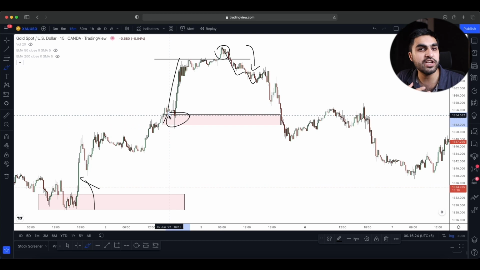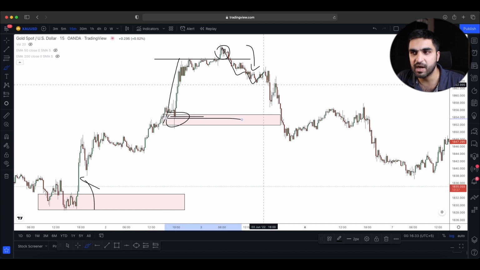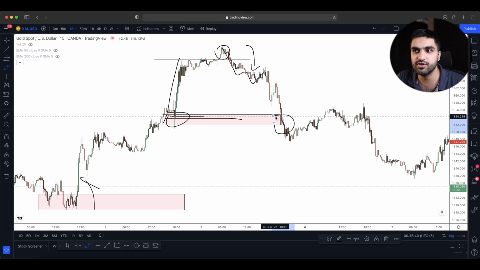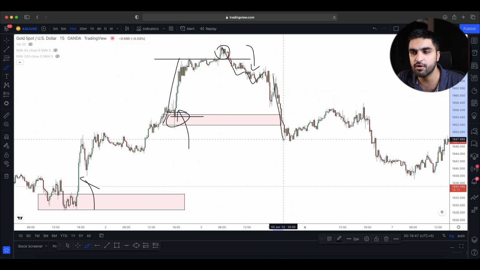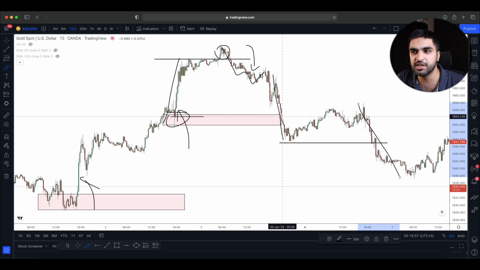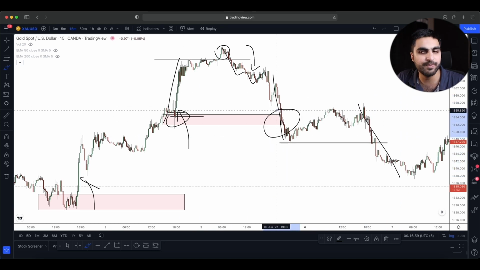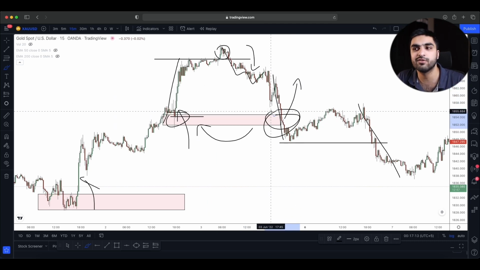But we do not only need the struggle inside the movement, we also need the rejections. And is there any rejection at this level? When the market came towards this level, there is no rejection. Market never got rejected at this area. Hence, that is why we never really respected this demand level. And we dropped to the downside, and afterwards we even dropped further to the downside. As there was no rejection here, market never respected this demand level, and we did not make a movement to the upside after getting rejected at this area because we never really got rejected at this area.